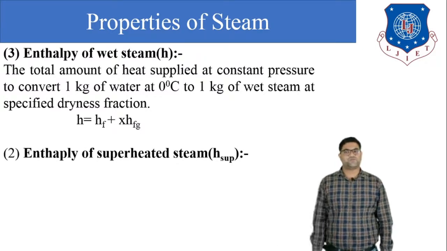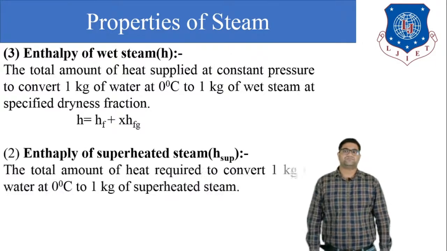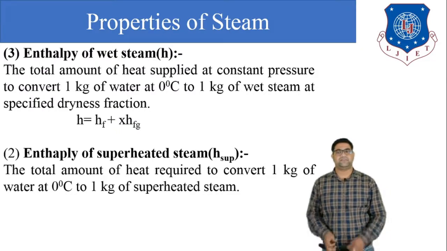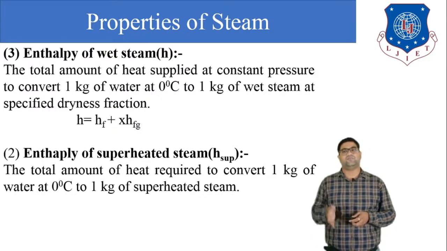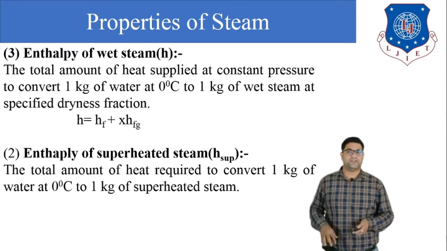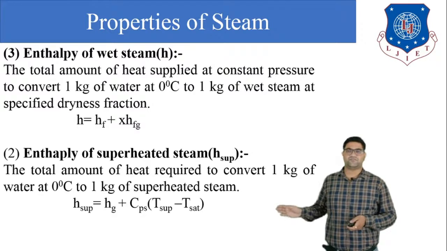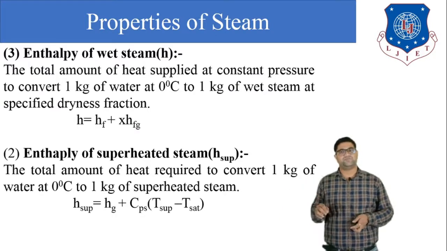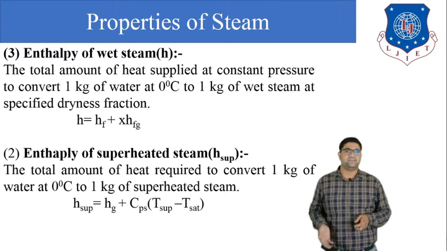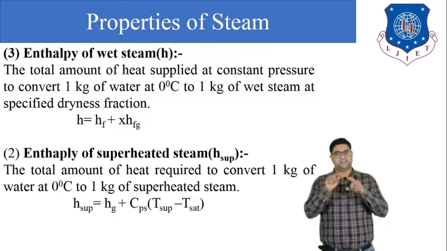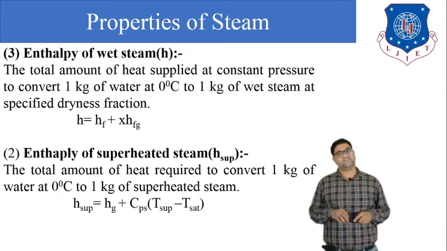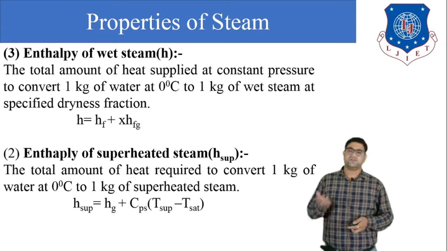Next is the enthalpy of superheated steam. The enthalpy of superheated steam means the amount of heat required to convert 1 kilogram of water at 0 degrees Celsius to 1 kilogram of superheated steam. The formula is H superheated equals Hg plus Cps times (T superheated minus T saturated). This T superheated minus T saturated is also called the degree of superheat.